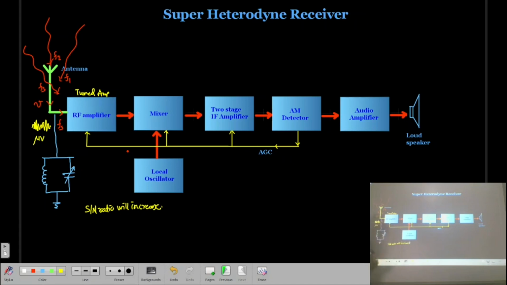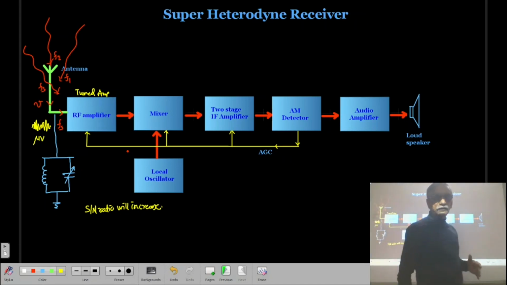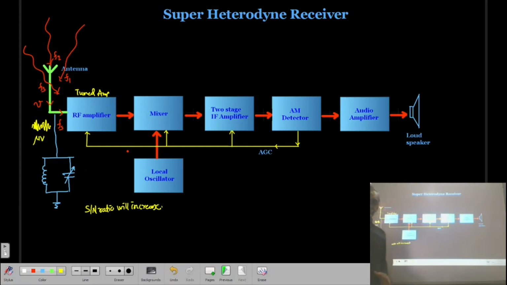It means that if there is a kind of noise at the input, it will be rejected by the RF amplifier, and then the gain of the signal will be there. So in the output of this, if we see, the signal is going to be amplified like this.